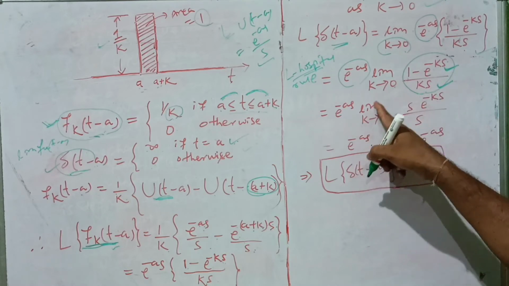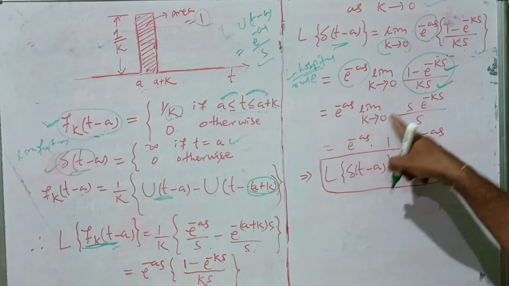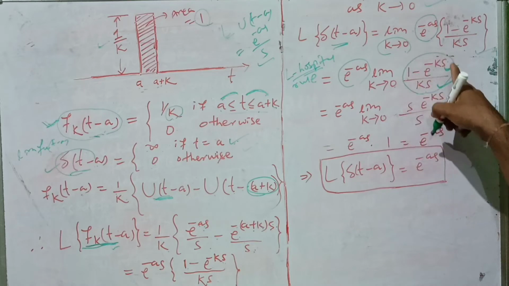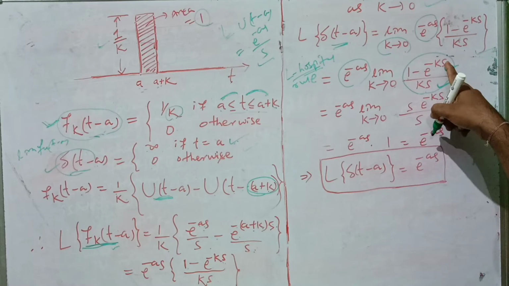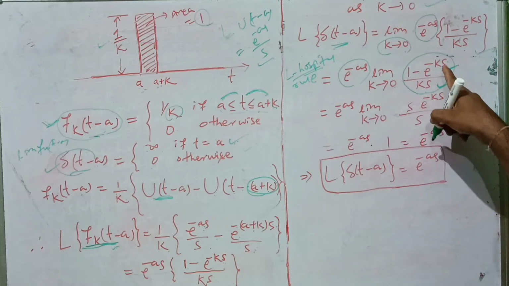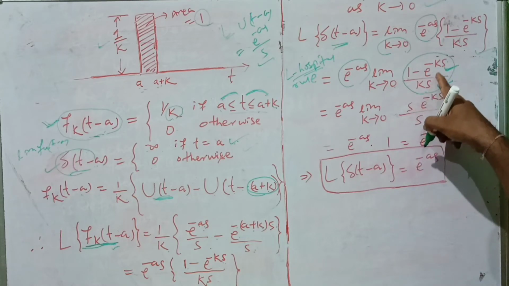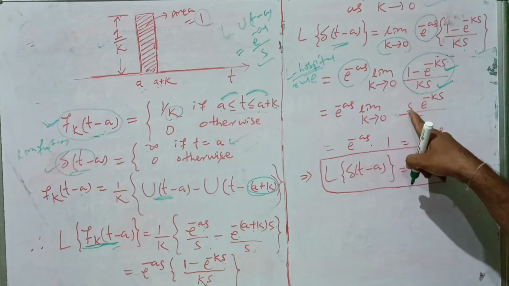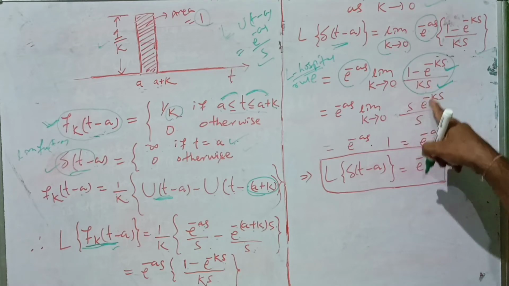So therefore, limit k tends to 0, e to the power minus a is unaltered, and limit k tends to 0, so derivative of this, differentiation of numerator. For 1 it is 0, then minus e to the power minus ks into minus s, because we have to differentiate with respect to k. So s is constant, so minus minus plus, so s into e to the power minus ks. Again with respect to k, we have to differentiate denominator, so therefore it is only s.